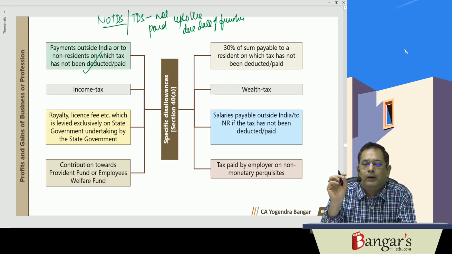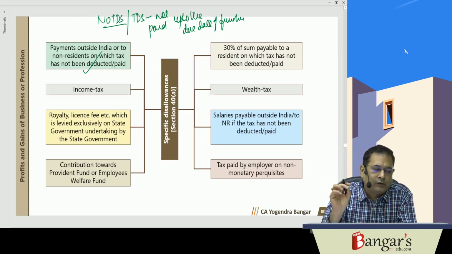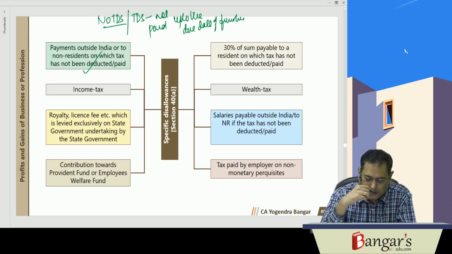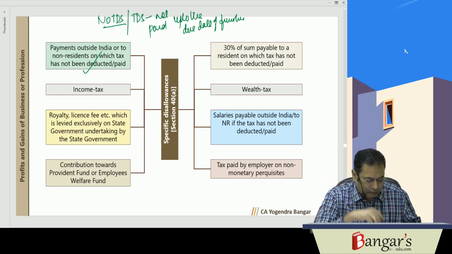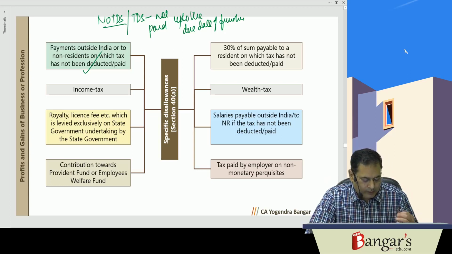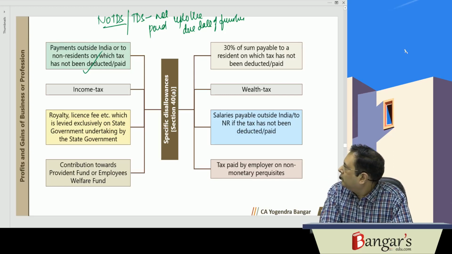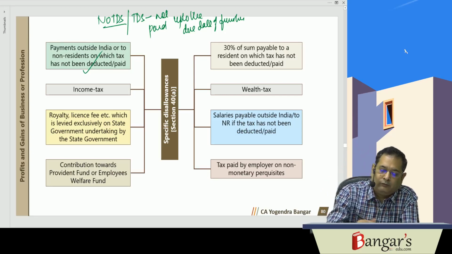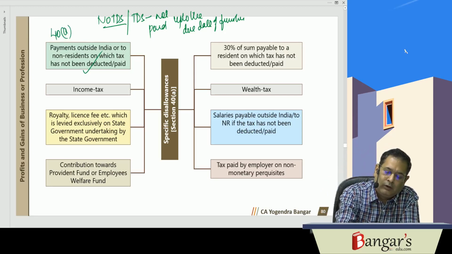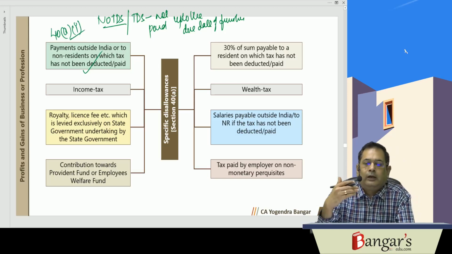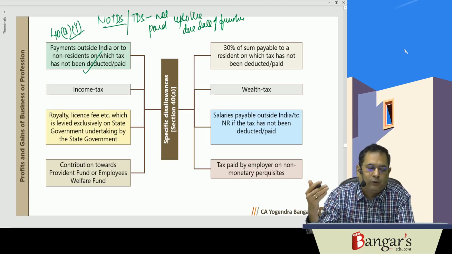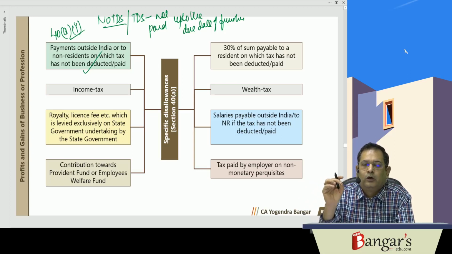If tax has not been deducted at source or after deduction, the same has not been paid on or before the due date of furnishing the return of income, in that particular circumstance, such expenditure will not be allowed as deduction. That expenditure will not be deductible. That has been provided in section 40A1. Now, if subsequently tax is deducted at source and deposited in a subsequent year, or the same has been deposited after the due date of furnishing the return of income, then the expenditure which was disallowed will be allowed in the previous year in which the tax is so deposited.